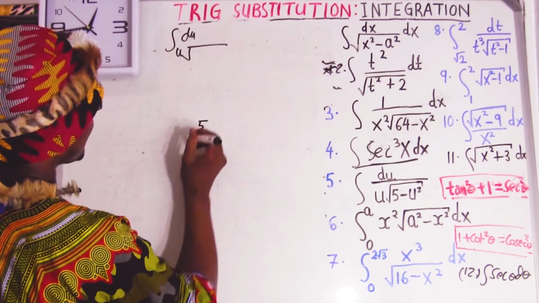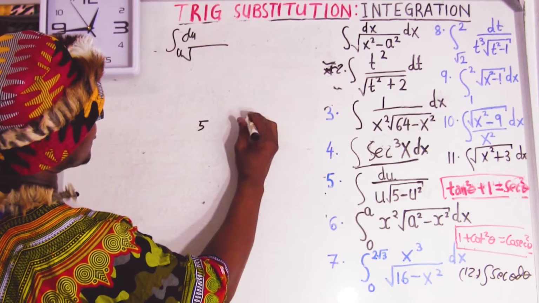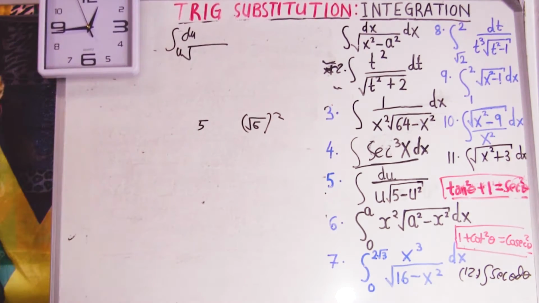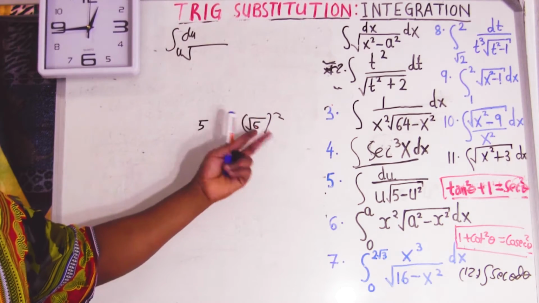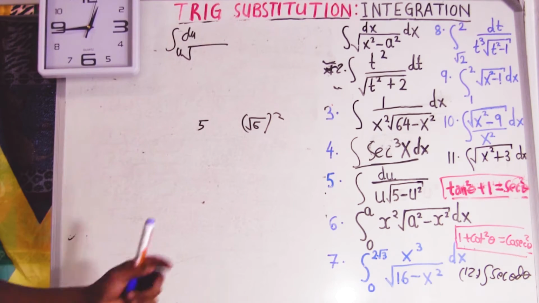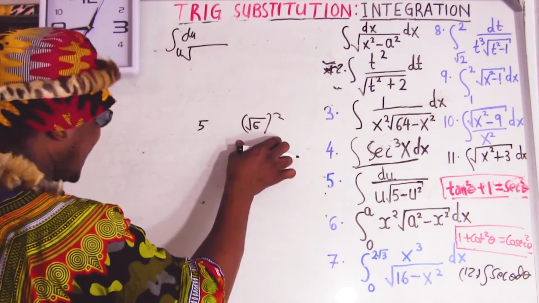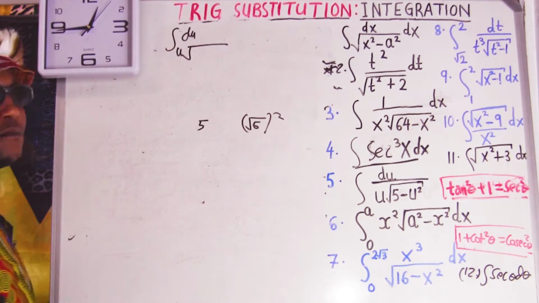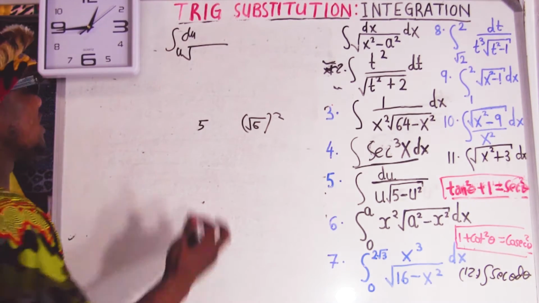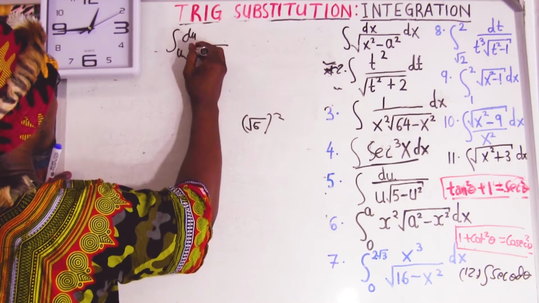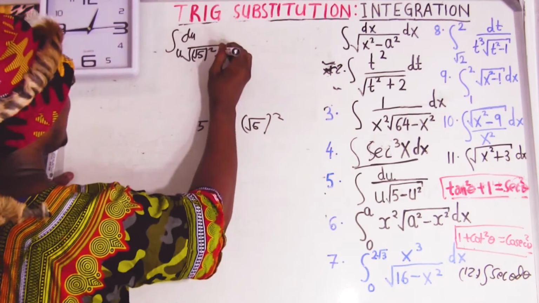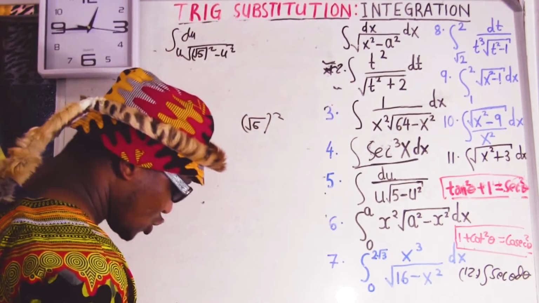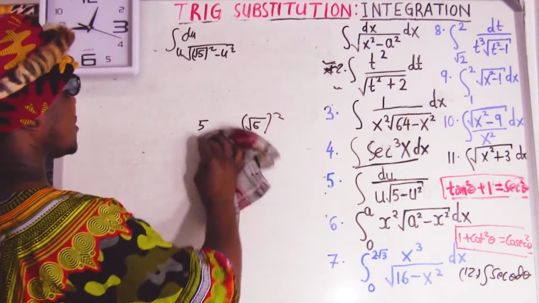If somebody gives you 5, and if somebody says the square root of 5 and then square, it's the same thing. This and this are the same thing. But the reason why I restructure it like this is because I want to be able to do the substitution. This is going to be 5, and then minus u squared and then du. So what we're going to do now, we can let